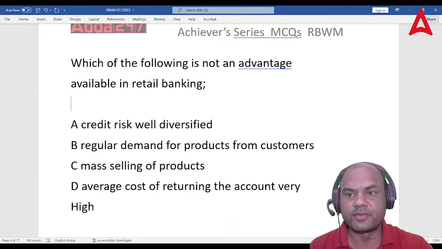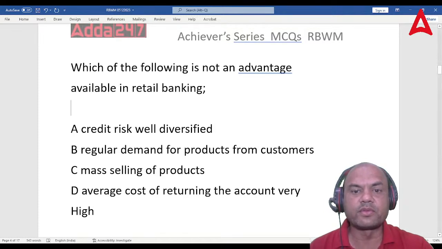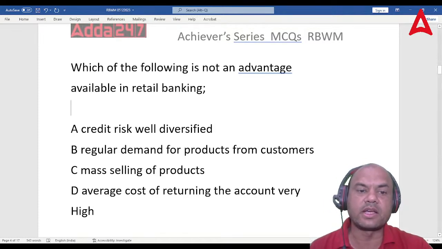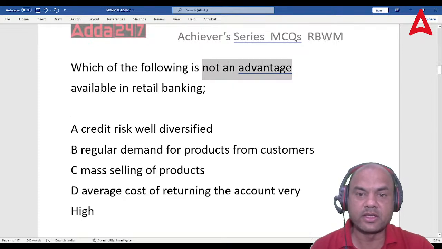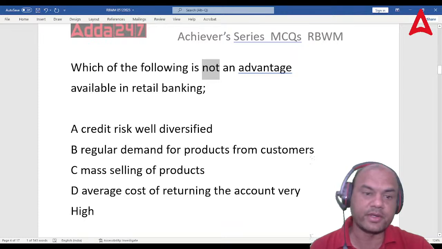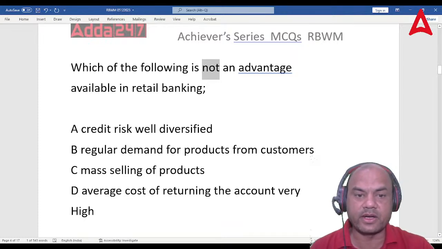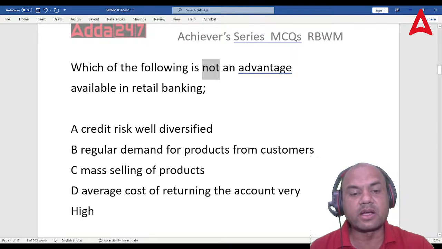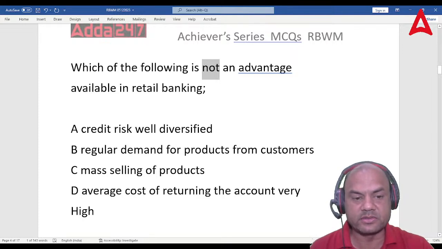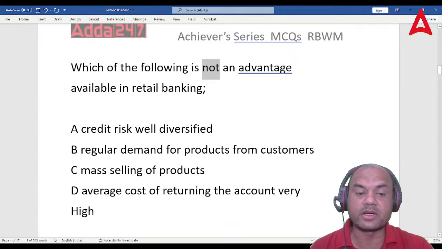This one. Which of the following is not an advantage available in retail banking? Look at this one. Not an advantage. We want the 'not' one. Credit risk well diversified. Regular demand for products from customers. Mass selling of the products.